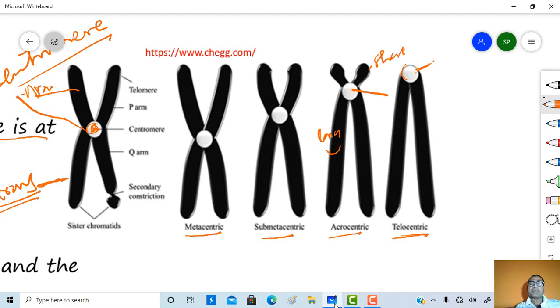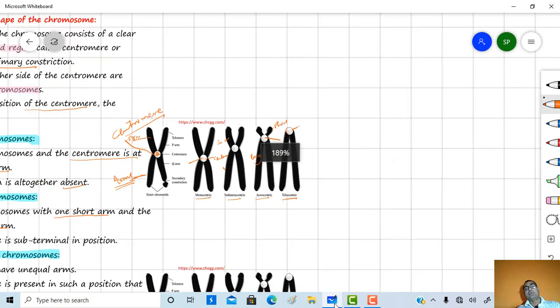Here, as compared to acrocentric, the arms are shorter and another one is longer, while in the case of metacentric, it is exactly present in the center.